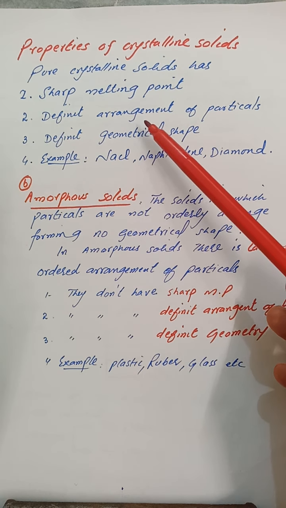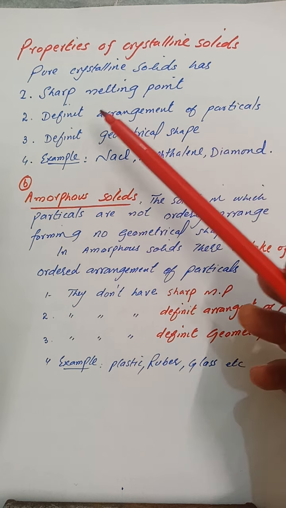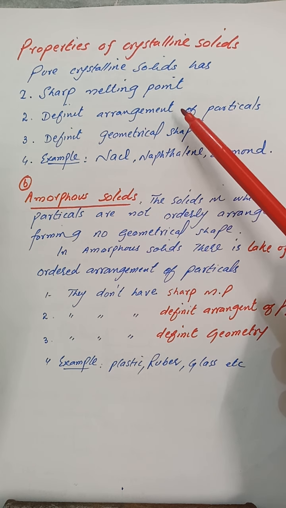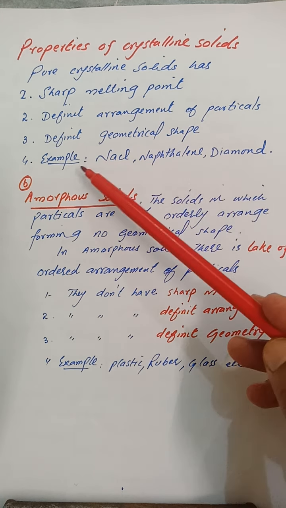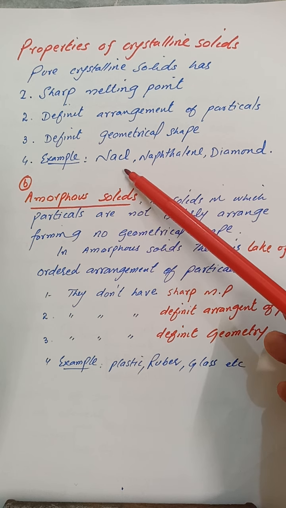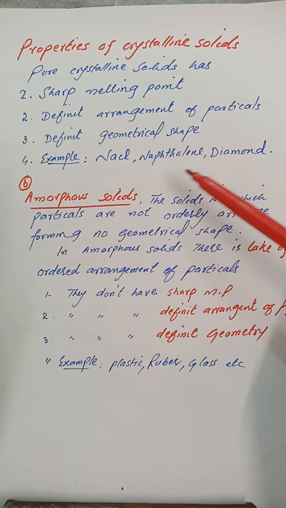Crystalline solid has a definite arrangement of particles. The particles are arranged definitely and orderly in three dimensions, and when they are arranged in three dimensions they will have a certain geometrical shape. Examples of crystalline solids are sodium chloride, naphthalene, diamond, etc.